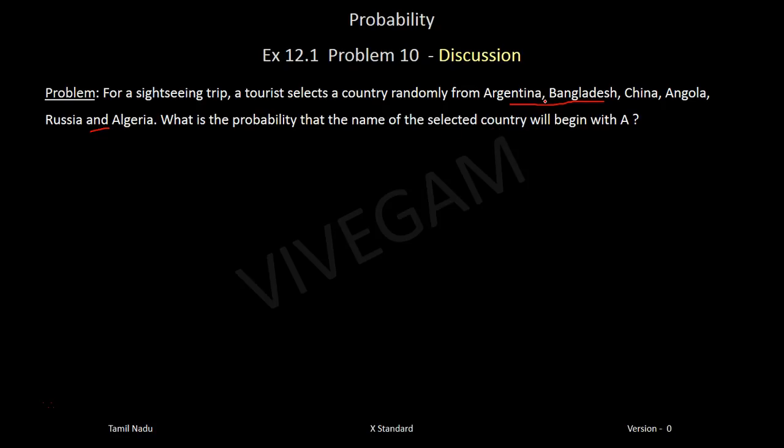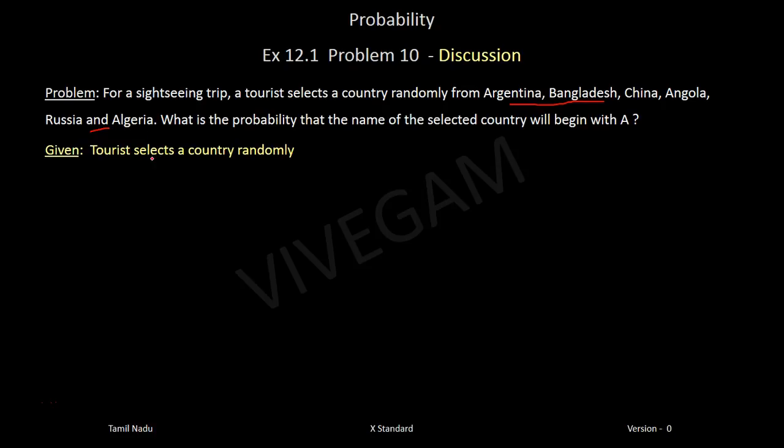It's very simple, right? How many countries are there? 1, 2, 3, 4, 5, 6. So n of S is 6. And how many countries start with the letter A? 1, 2, and 3. So if A we define as selecting a country starting with A, then n of A is 3. And 3 divided by 6 is the probability of selecting a country beginning with A. Okay? So, let's get going.